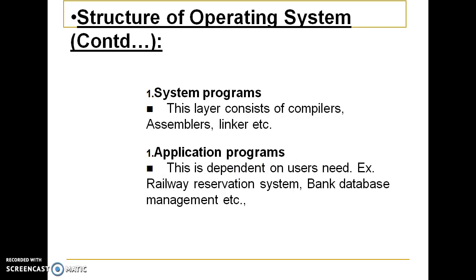And the third layer is the system programs, which are very familiar to us. This layer consists of the compilers, assemblers, linkers, etc. And the outermost layer is the application programs, that means the users' application programs.